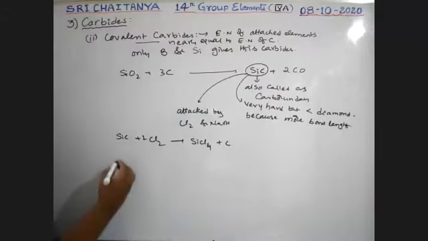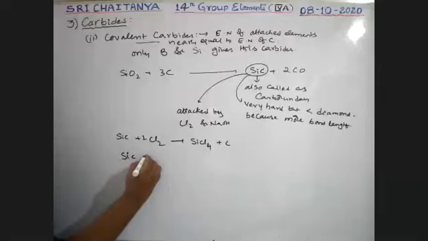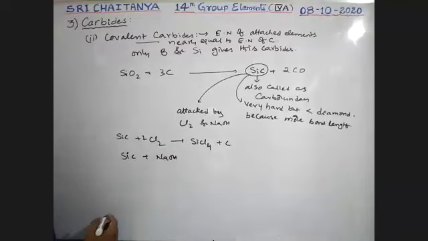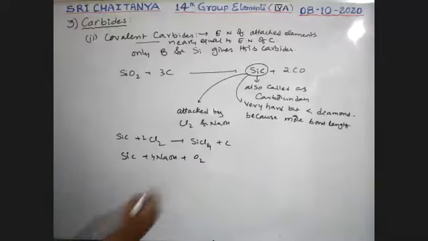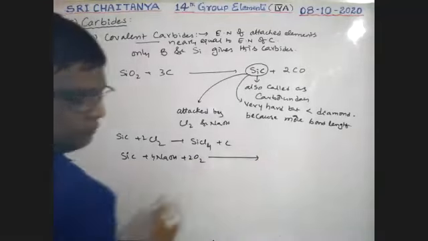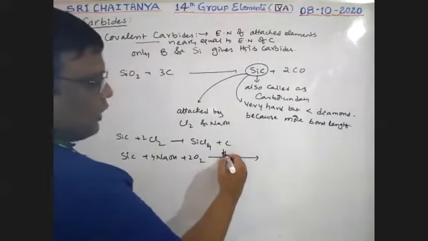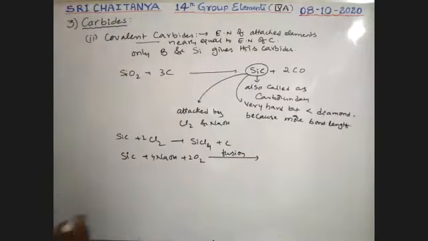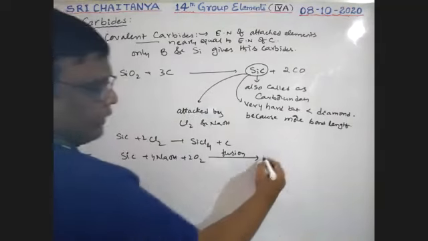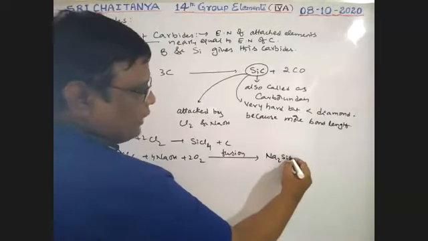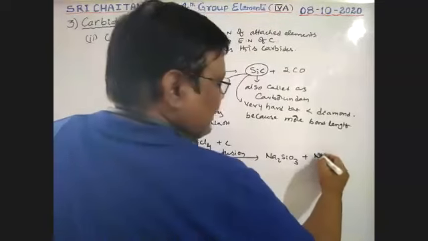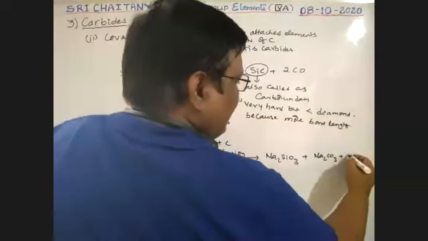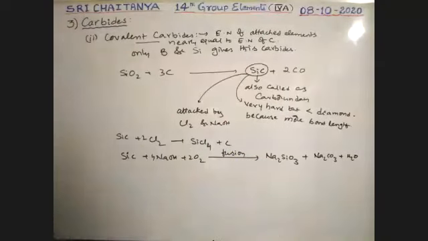Next, similarly, when silicon carbide reacts with 4 NaOH in the presence of atmospheric oxygen, it is a fusion, boys, that gives Na2SiO3 plus Na2CO3 plus H2O.